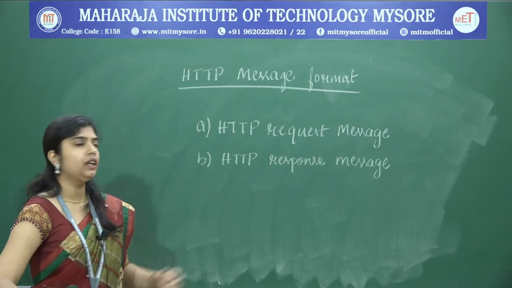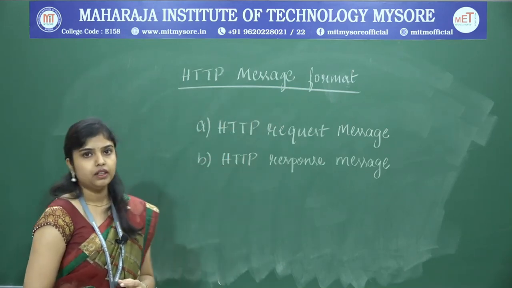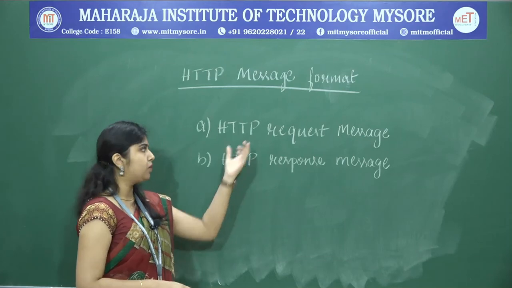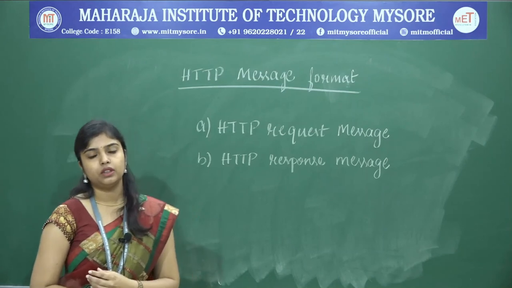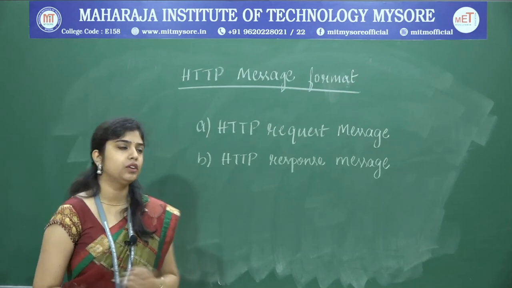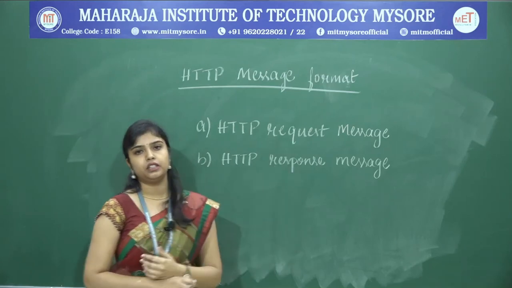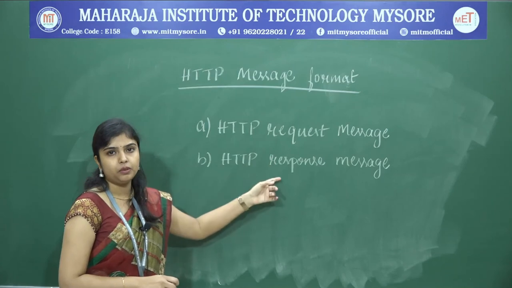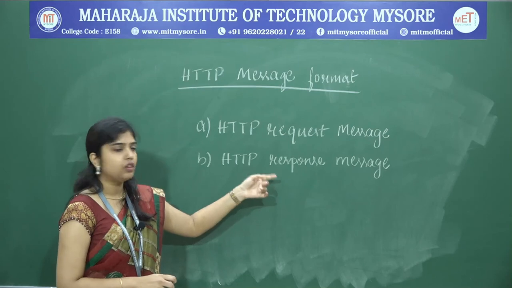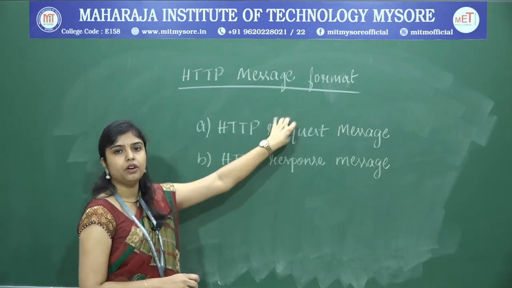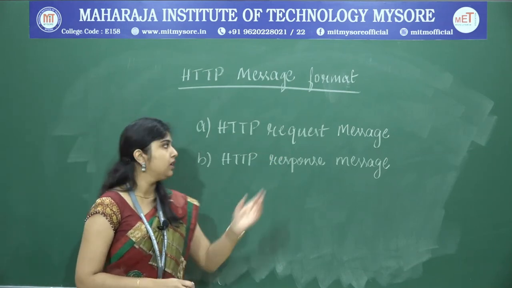For that reason, HTTP uses a specific kind of message format. It has a separate format for the request message and a separate format for the response message. Why do we need two different formats? To differentiate between the request and the response. If both had the same format, we could not differentiate which is the request message and which is the response message. For the same reason, we have a separate format for request and a separate format for response. Now, we will see the request message.